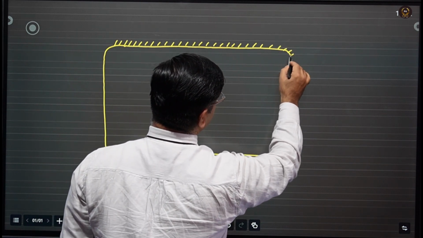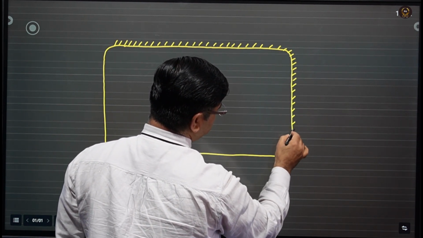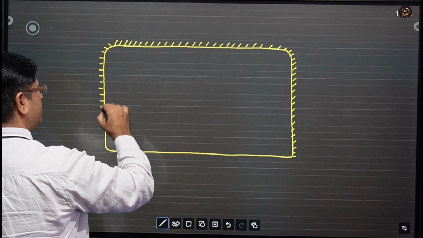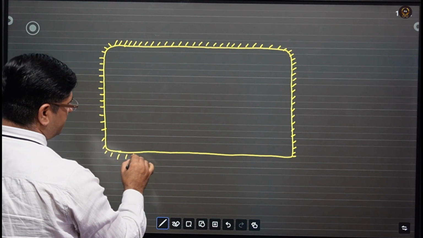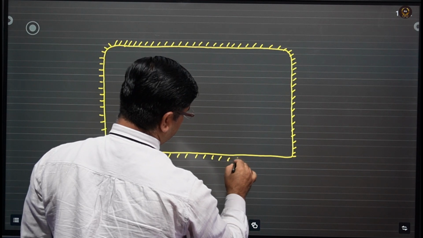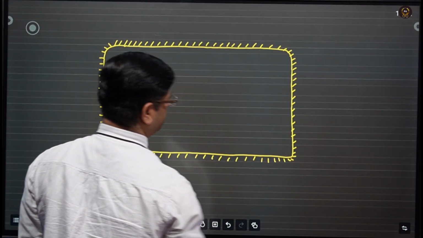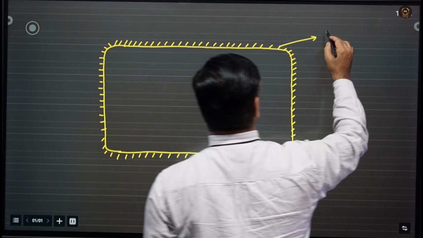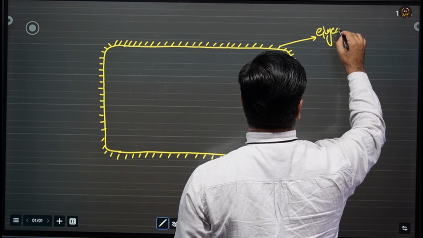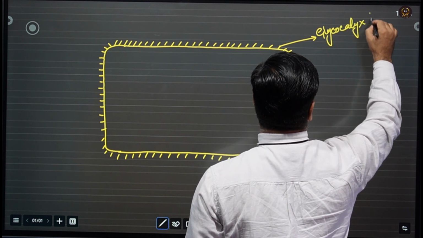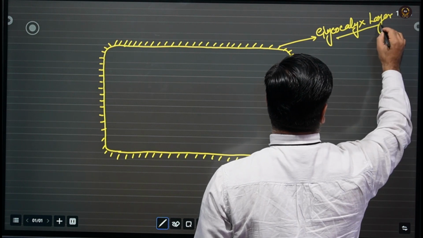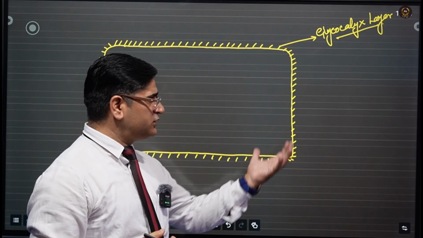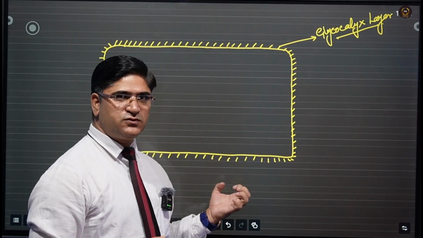The outermost layer, present on the outer surface of the bacteria, is known as the glycocalyx layer. It can be a smooth layer, granular layer, or sticky layer.